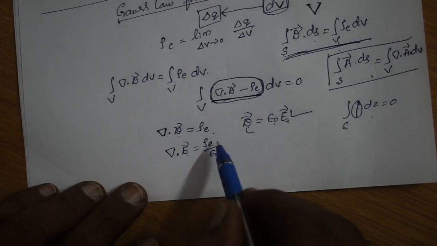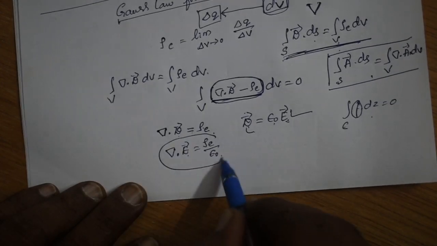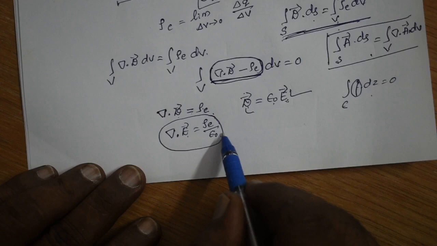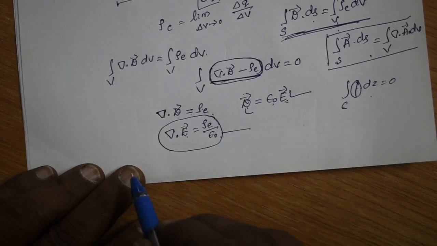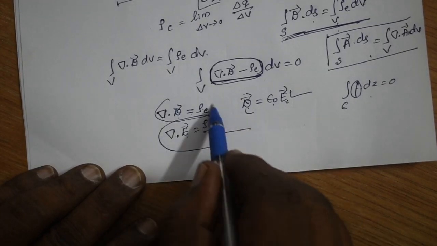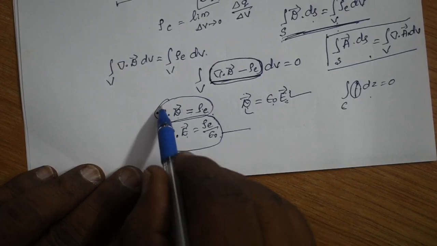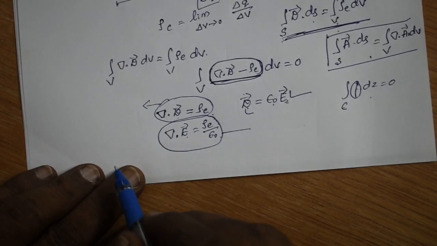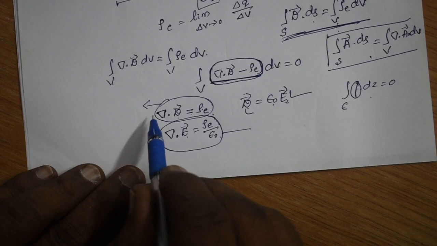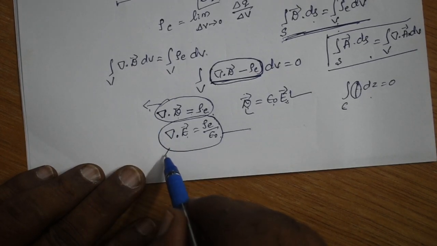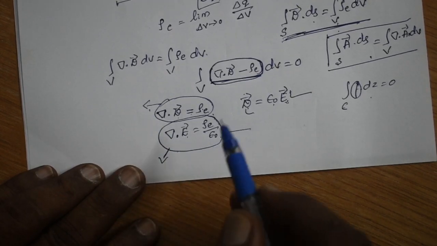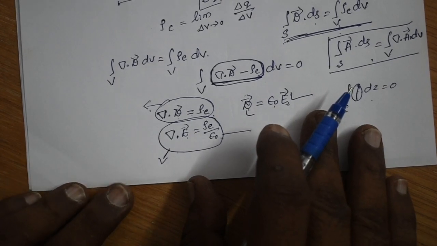This is also a differential form of Gauss law. The earlier form is valid for the existence of the dielectric field D, and this form of Gauss law is valid when the electric field E exists.